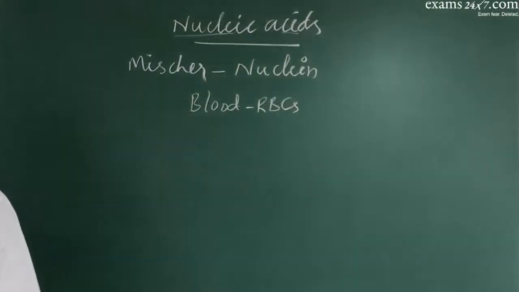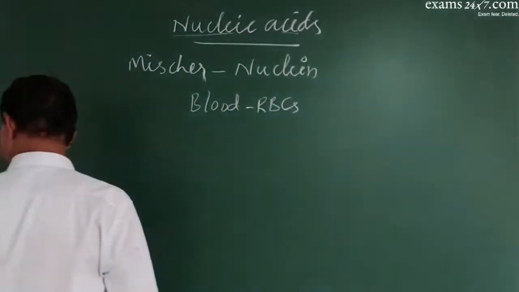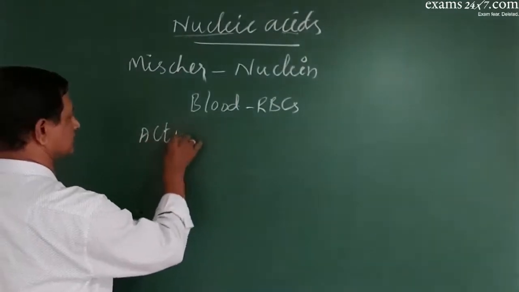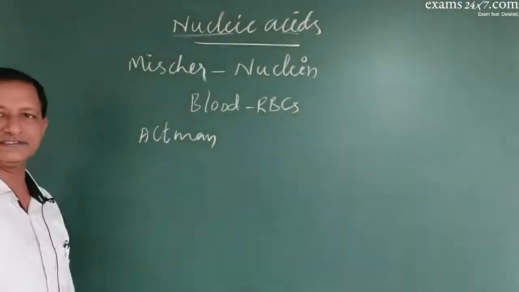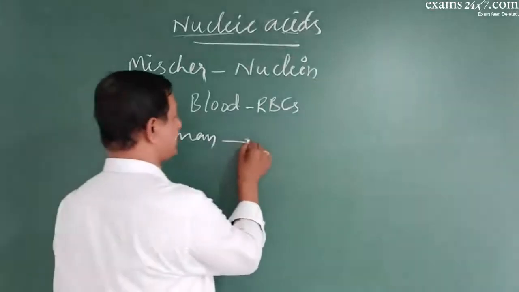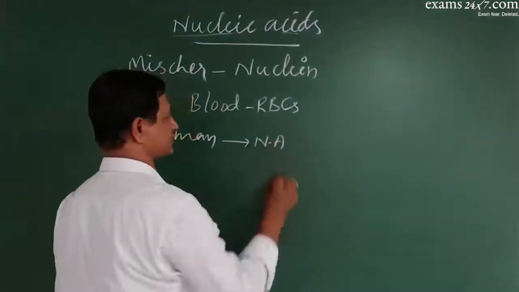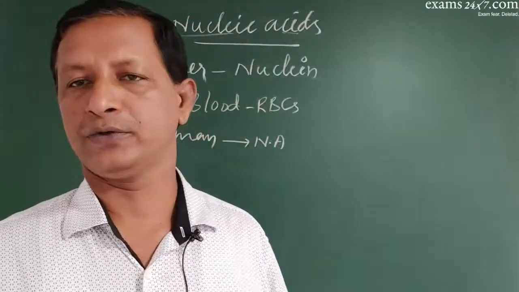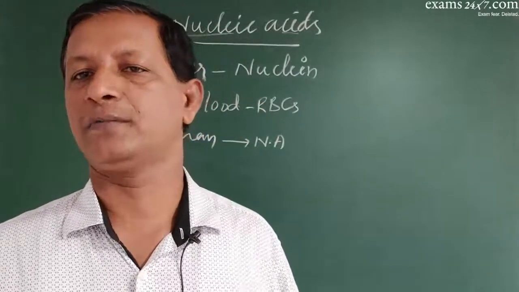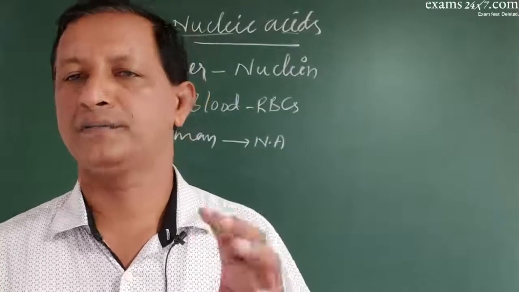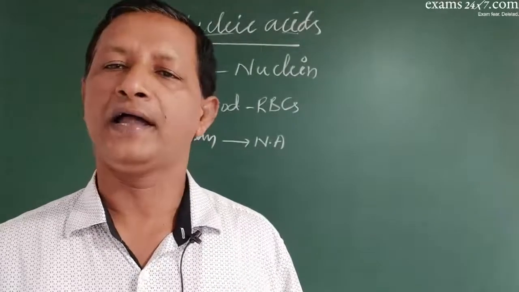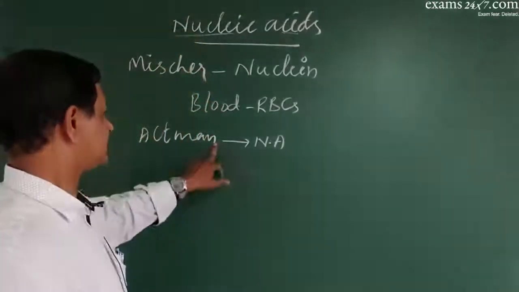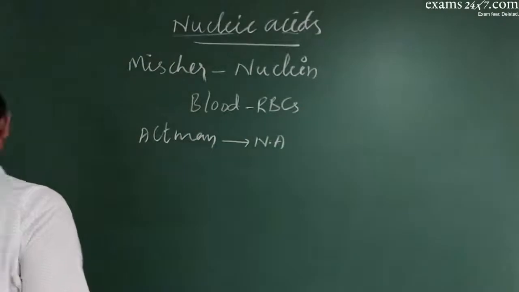Later, the scientist called Altman renamed them as nucleic acids. So I repeat, these macromolecules were initially observed by Miescher in a blood sample and named nuclein, which were renamed later by Altman.